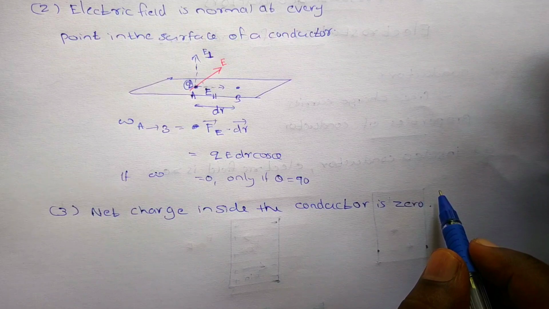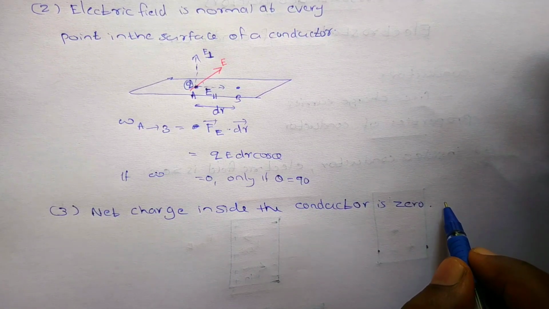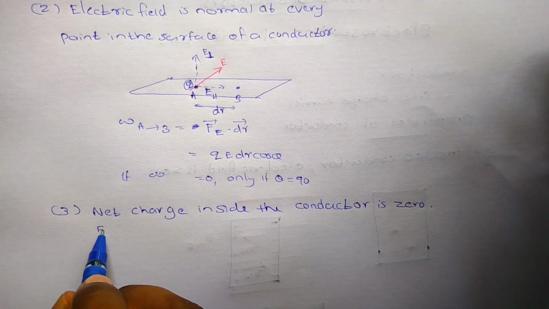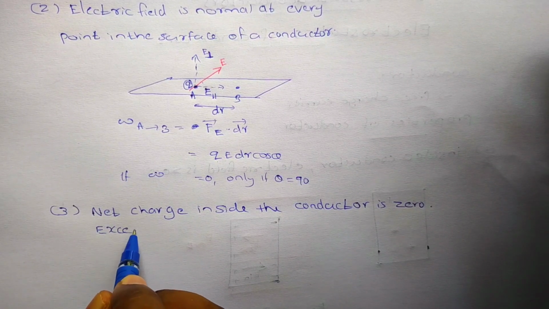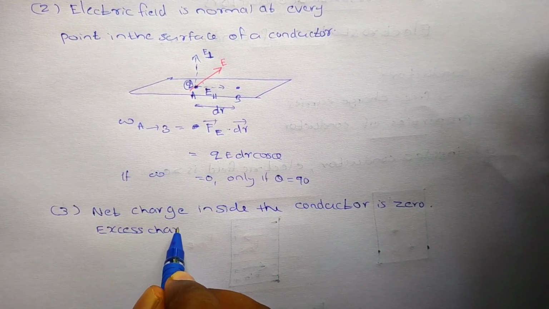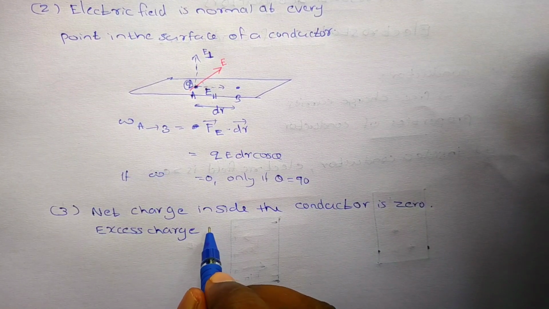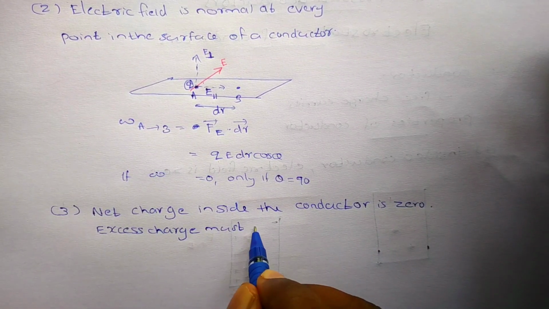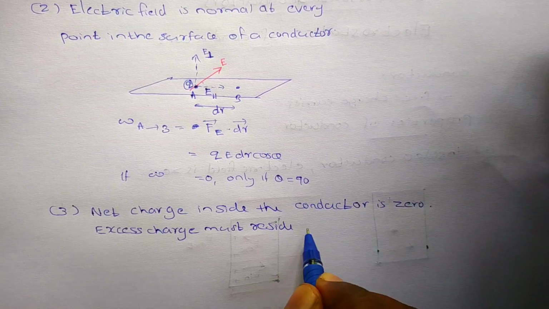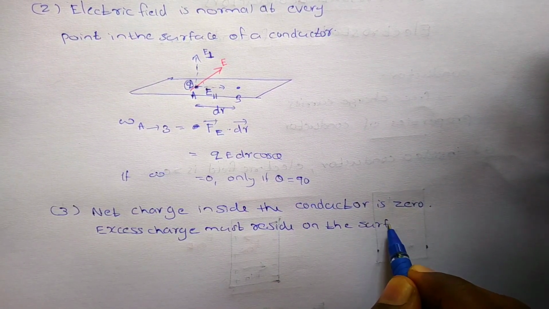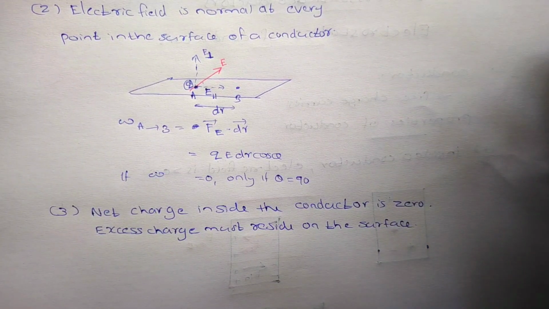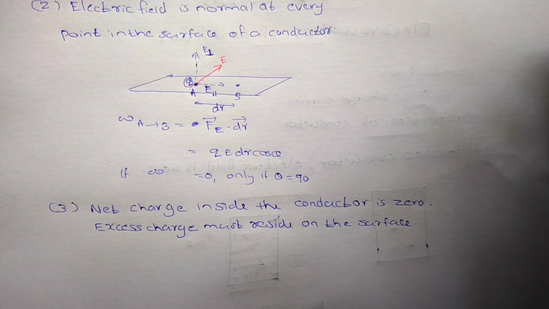Excess charge must reside on the surface. Clear?